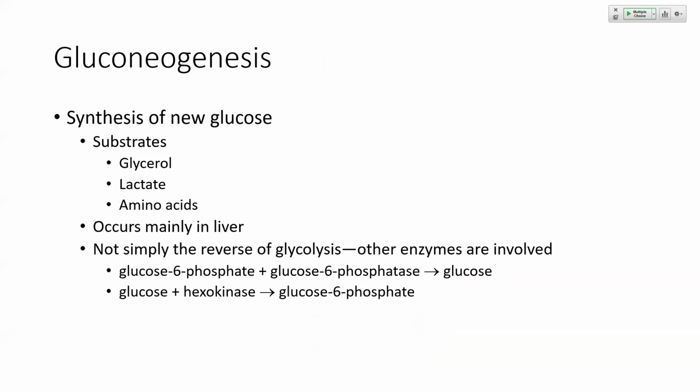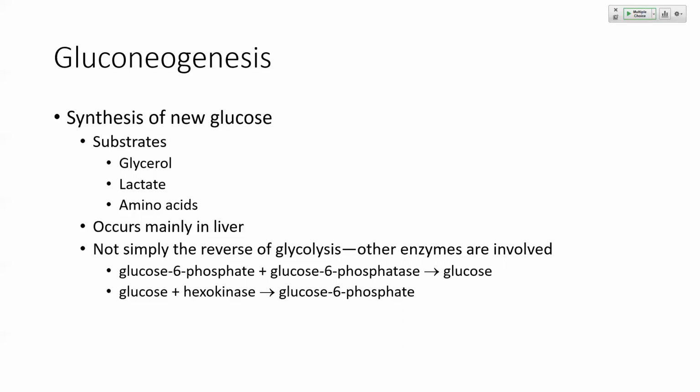So we can synthesize new glucose as well. This is called gluconeogenesis. And we can make new glucose from glycerol, which is that glycerol backbone of fatty acids, from lactate, which we know builds up if we are metabolizing glucose anaerobically, or from amino acids that we get from breaking down protein in our diet. So these are three of the other substrates that can generate glucose besides glucose itself.